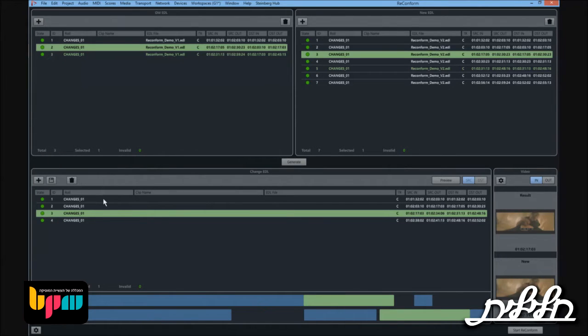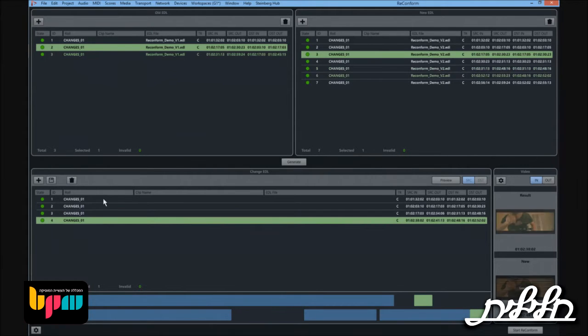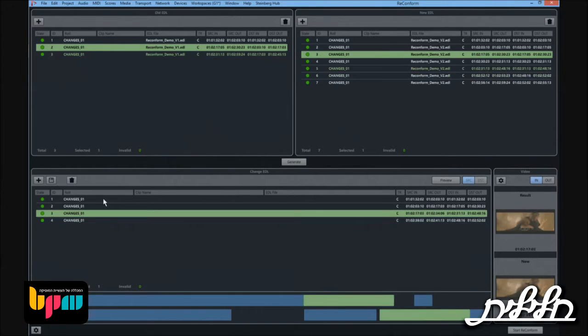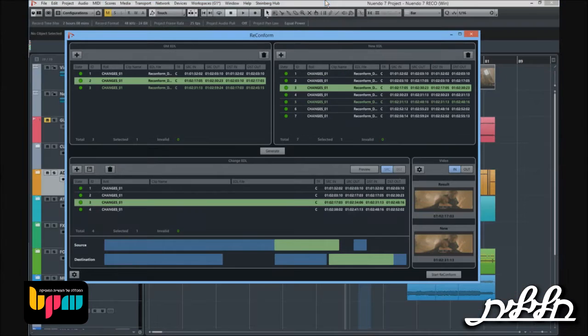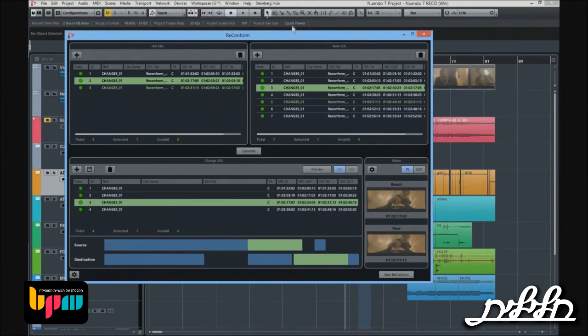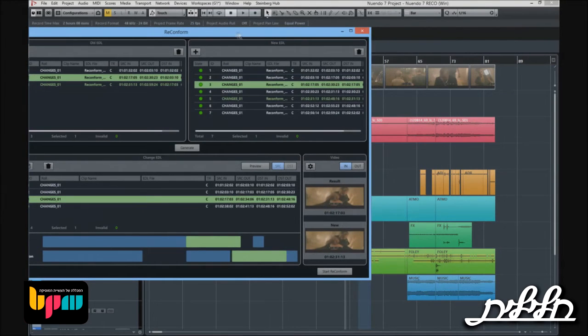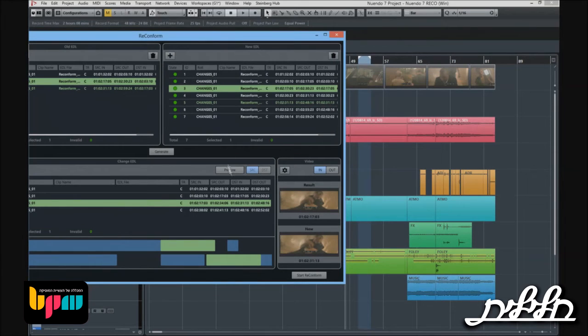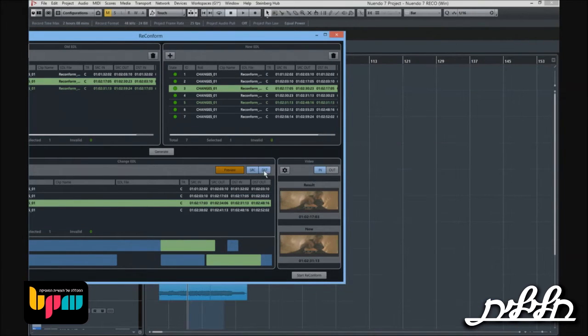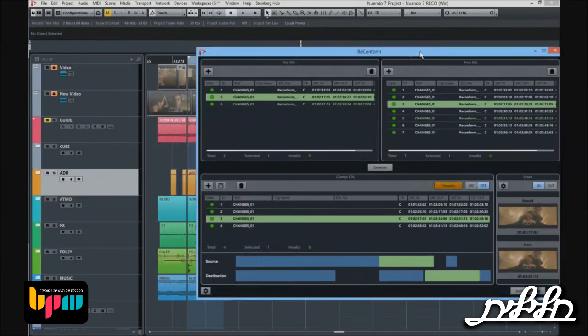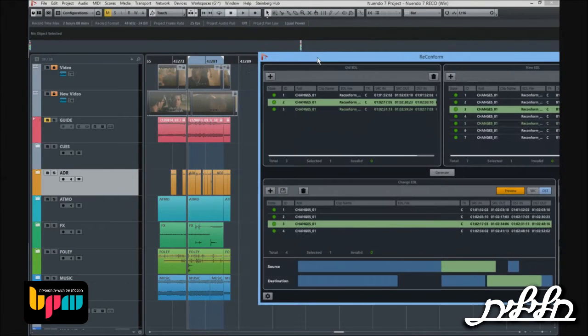So for example, if I skip through the change EDL, so what I want the project to be moved to, then I can see that the frames match. And I have a visual representation over here of what the project is going to look like afterwards. So I can preview this. This is the old video, the new video. So now I can see without doing anything, okay, now I have new video here.